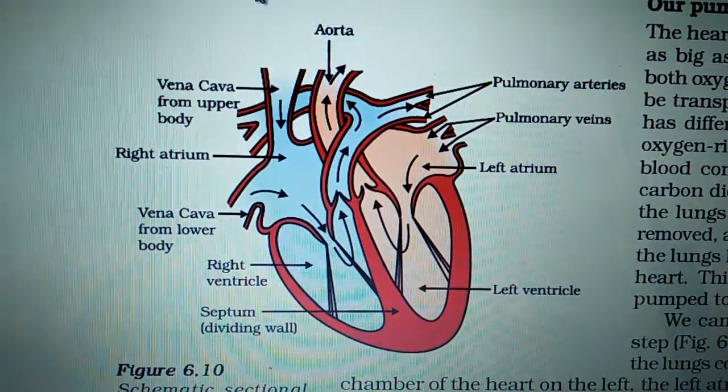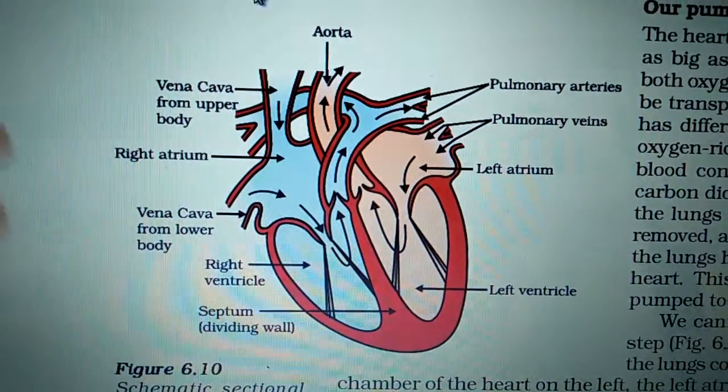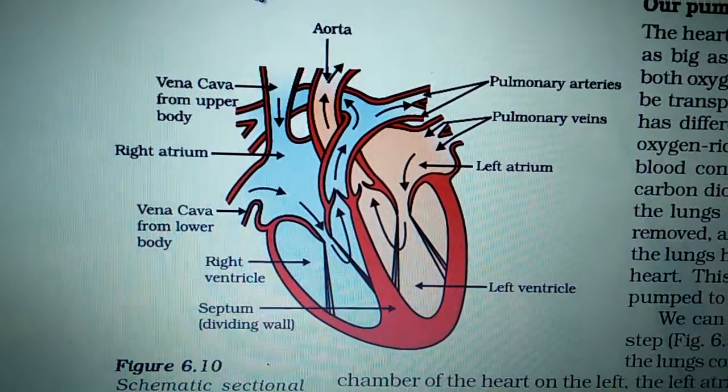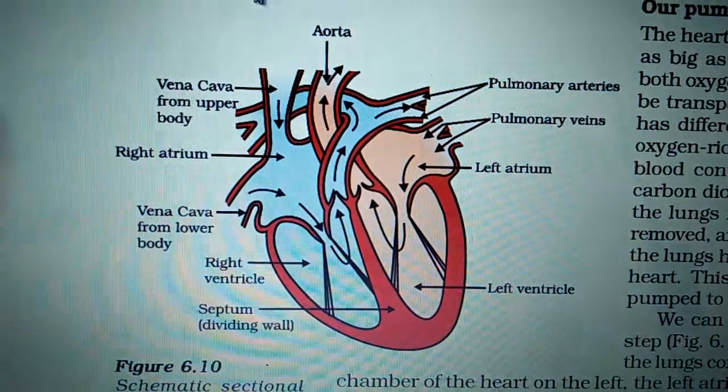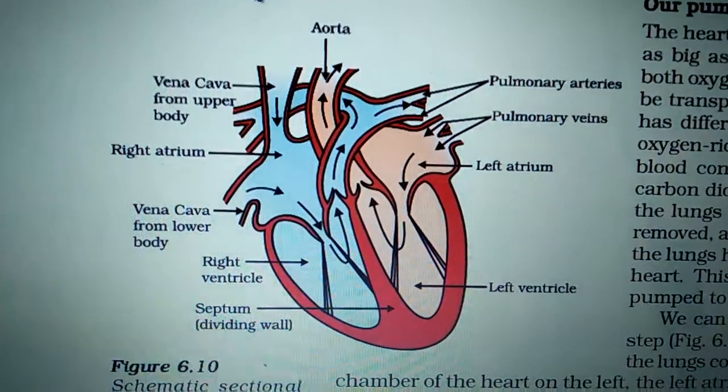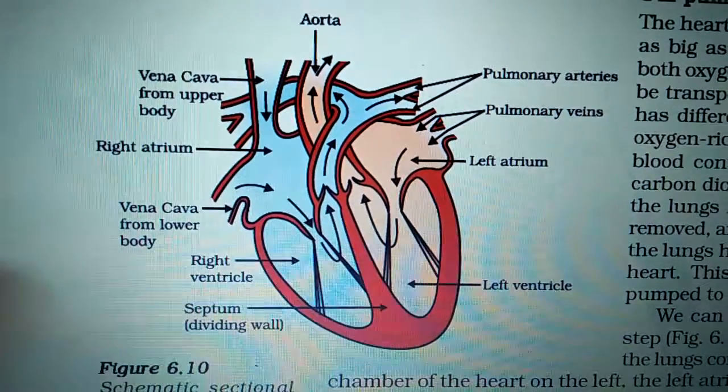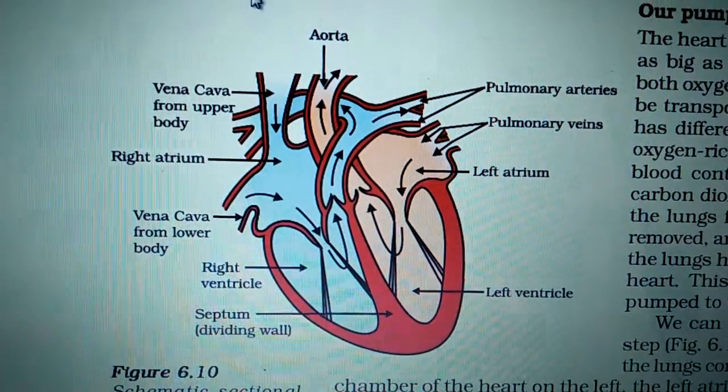The left atrium passes its blood into the left ventricle, and there is a flow of blood that we have to study in the working of the heart. So this is the construction of the heart. In the construction of the heart, we have to show 4 parts, and then we have to show from where it is getting the blood.